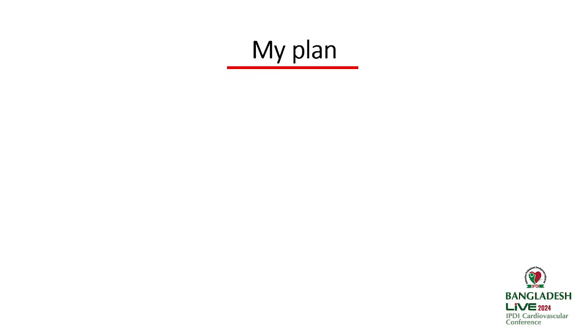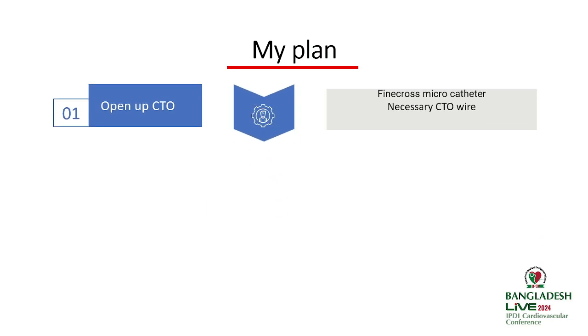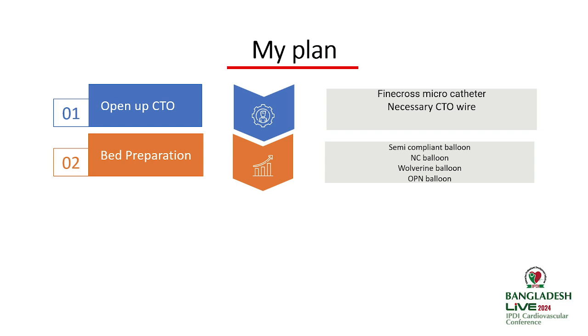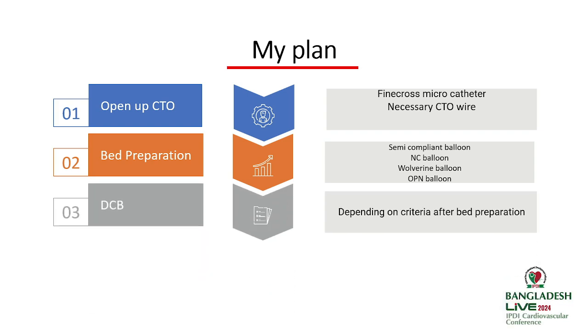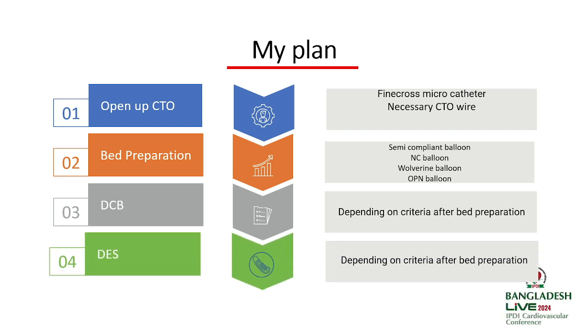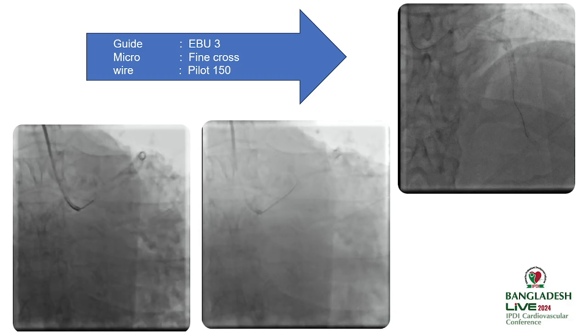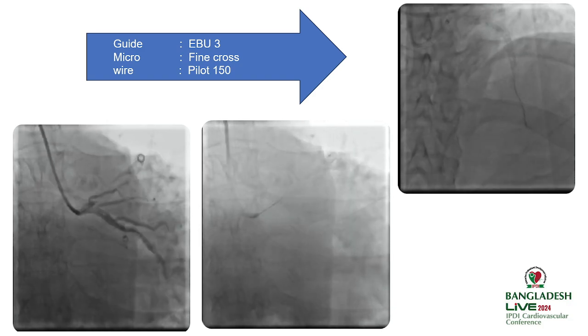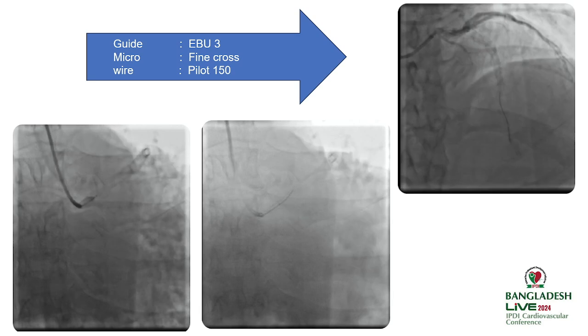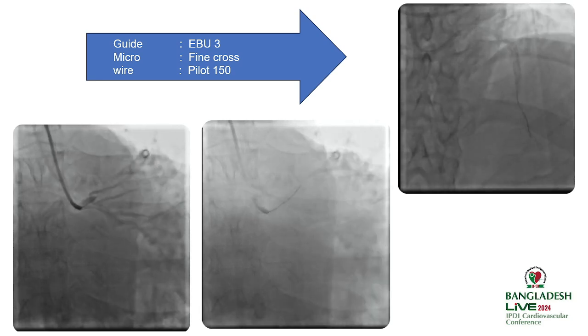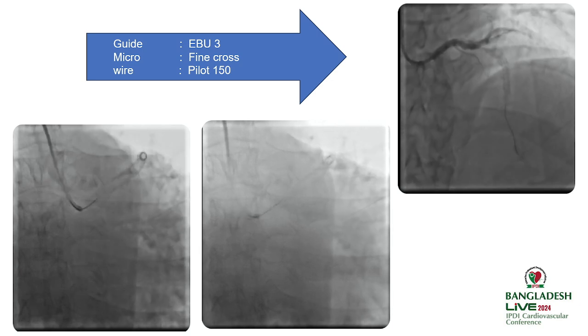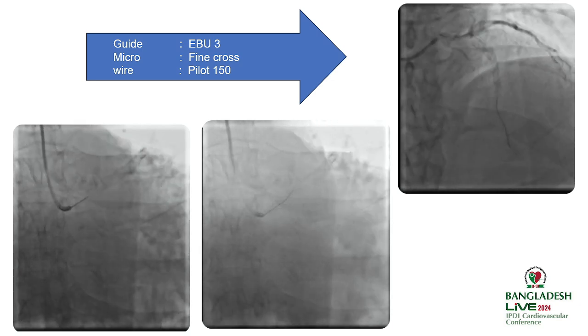So in this scenario, what should I do? I made my plan. I opened up the CTO with my logistic support and we prepared the bed. Depending on the bed preparation, we would go for DCB or stenting. According to our plan, we negotiated the left system with an EBU 3 catheter and advanced the Fine Cross through the fluffy wire. Then we changed the fluffy wire to Pilot 150, and after several attempts we opened the CTO lesion, and then advanced the Fine Cross microcatheter.